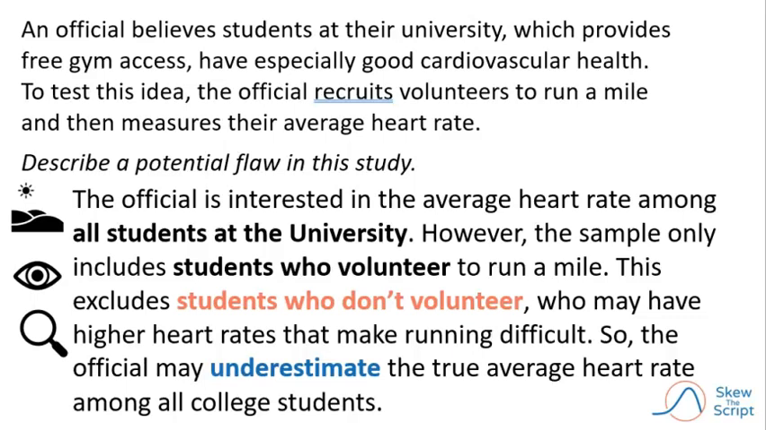The official is interested in the average rate among all students at the university. However, the sample only includes students who volunteer to run a mile. This excludes students who don't volunteer, who may have a higher heart rate than those that choose to do the running. So the official may underestimate the true average heart rate among all college students.